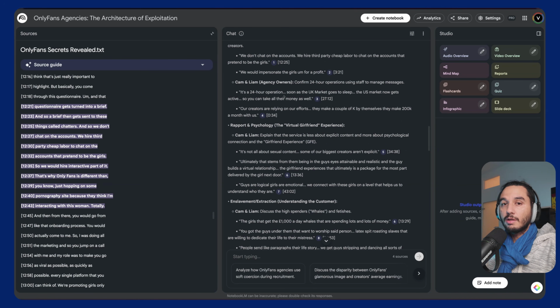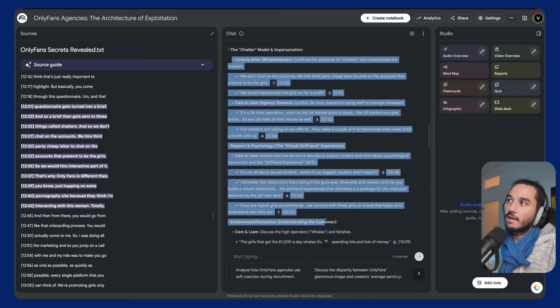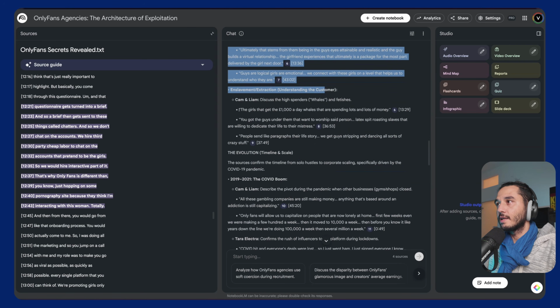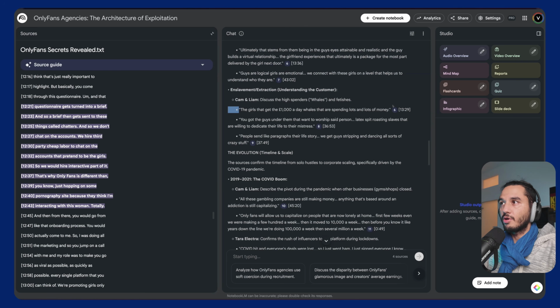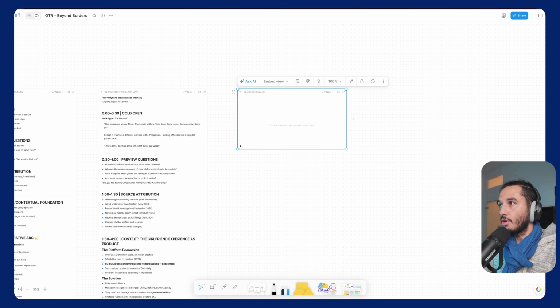Personally, I would sort everything out which is not important. Now, of course, we can let Claude do it for us, but the more context we feed Claude, the less good the outcome will be. I would read all the relevant parts here and basically copy that into our document. So I'm speeding up the process here. Usually your board would be more messy.